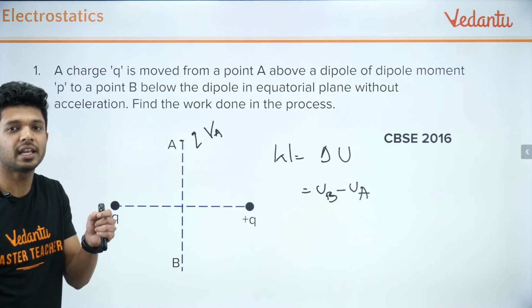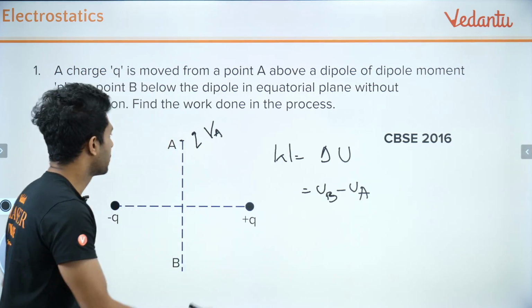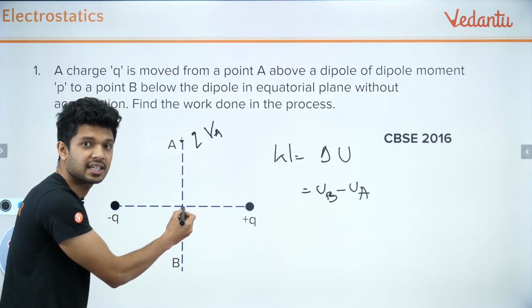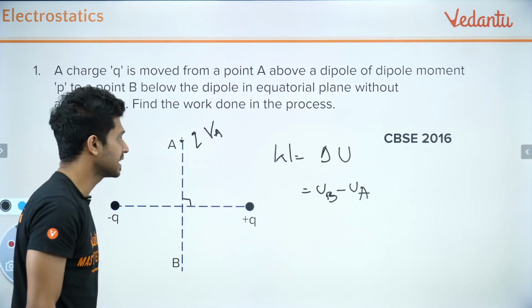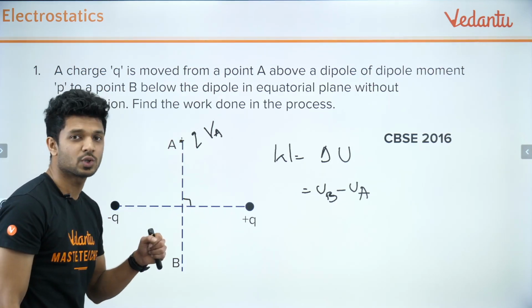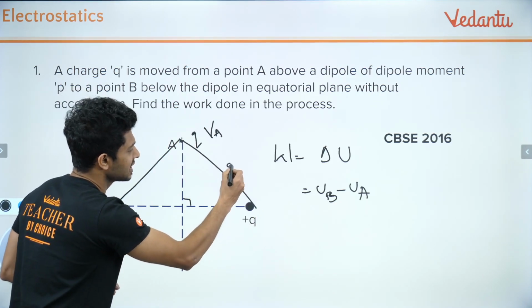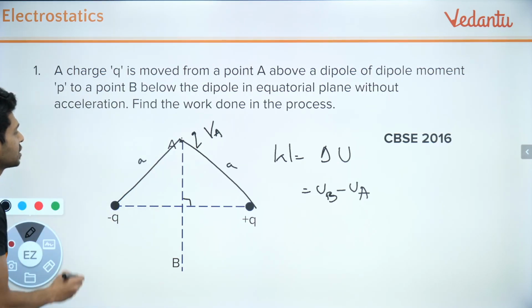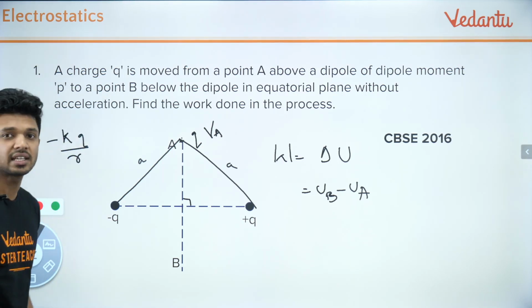And how will you find out the potential produced because of a dipole? The potential produced at the point A, which is on the bisector. This is a bisector of this particular line, and it is also perpendicular, so you can call it a perpendicular bisector. The potential at this point is produced because of this minus Q and this plus Q, and as it is a perpendicular bisector, this distance will be equal to this one. If I write it as R, this distance will also be R. And what is the potential produced because of minus Q? That is equal to KQ divided by R with a negative sign, because the charge has a negative sign.